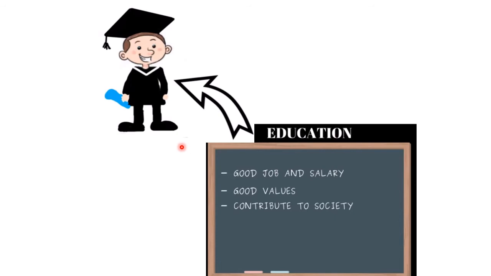Now with education being so important, what are the three things that we can get? We can get a good job, a good salary, a secured life. We develop good values, and in turn we contribute to the society and the country. So you see, education plays a very important role and improves the quality of population, which ultimately contributes to the national income of the country and to the society and for the person's growth and well-being.